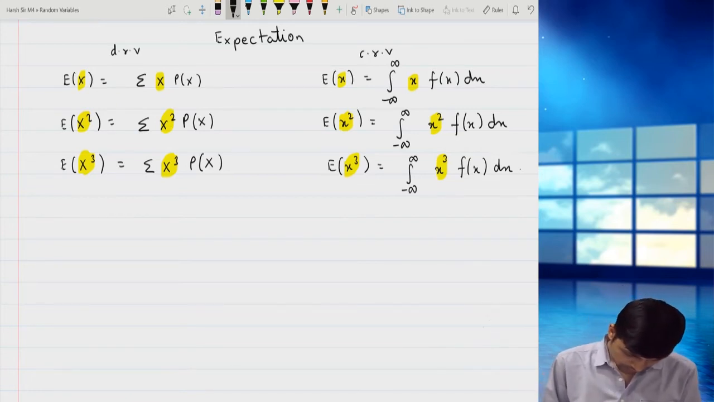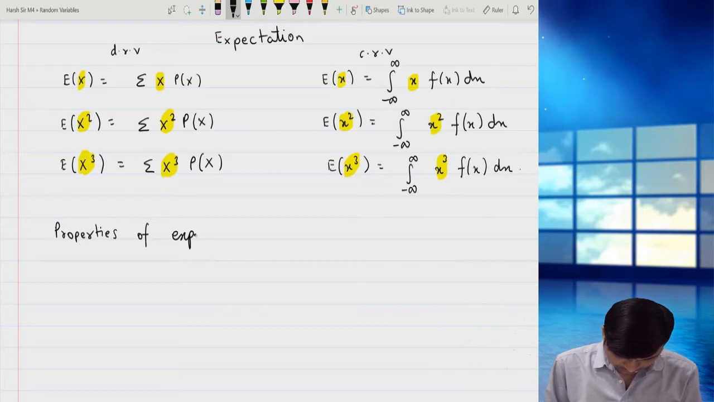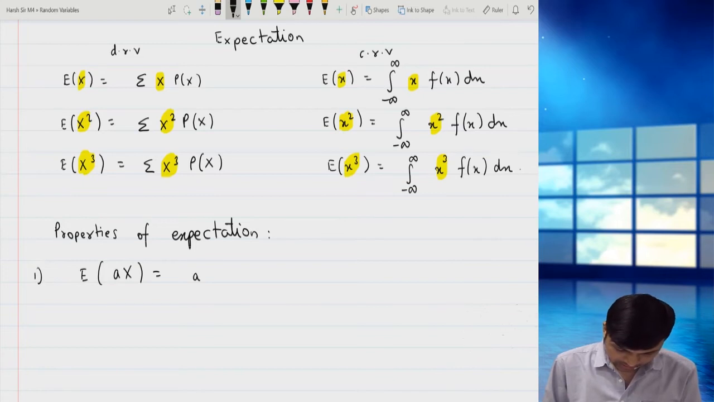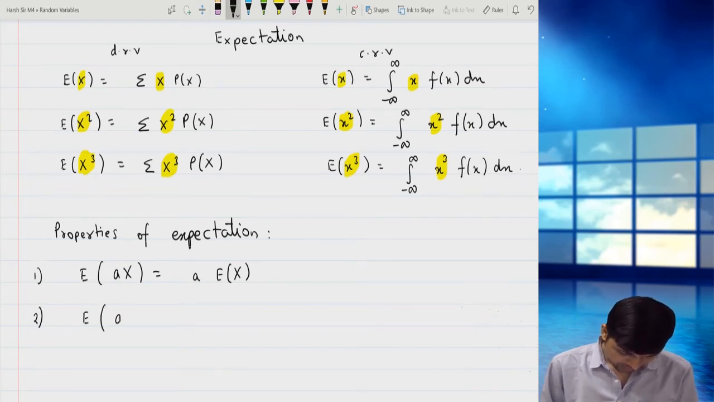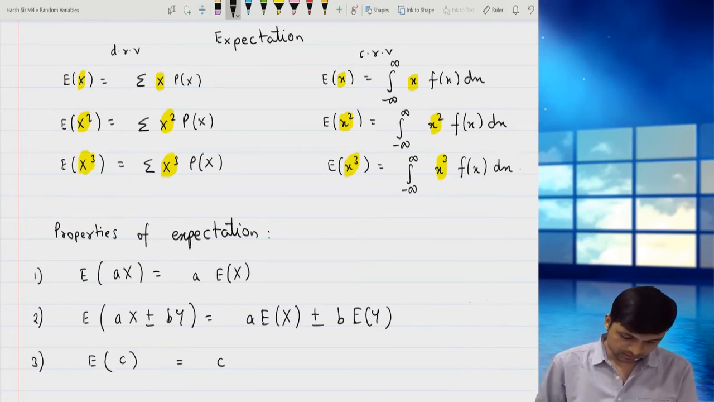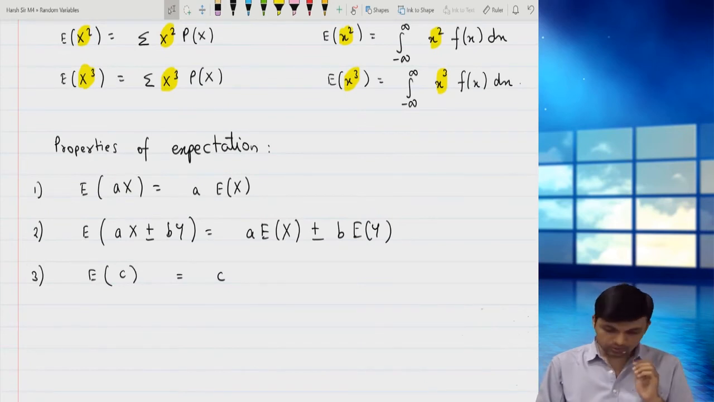Now I'll talk about properties of expectation. Expectation of aX, a constant into X, is a times expectation of X. Expectation of aX plus or minus bY, I can write this as a expectation of X plus or minus b expectation of Y. Expectation of a constant is constant. These are some properties of expectation which you have to remember.